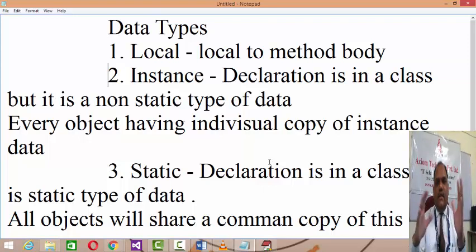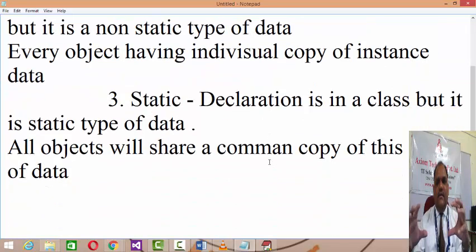And for such instance type of data, every object created of that particular class will have a separate individual copy of it. They are not sharing the copy of instance type of data. And the third is your static one. The declaration is inside a class, but it's a static type of data, means all objects will share the common copy of it.